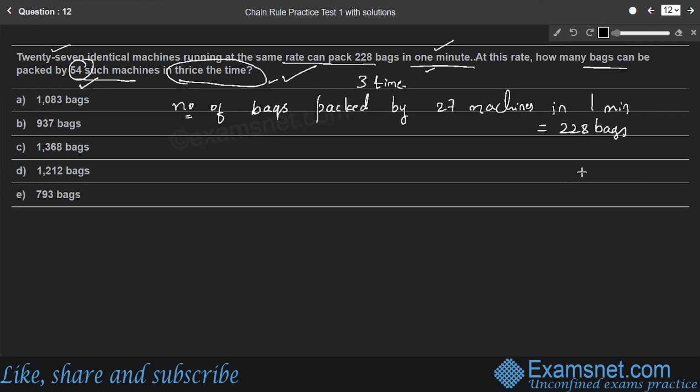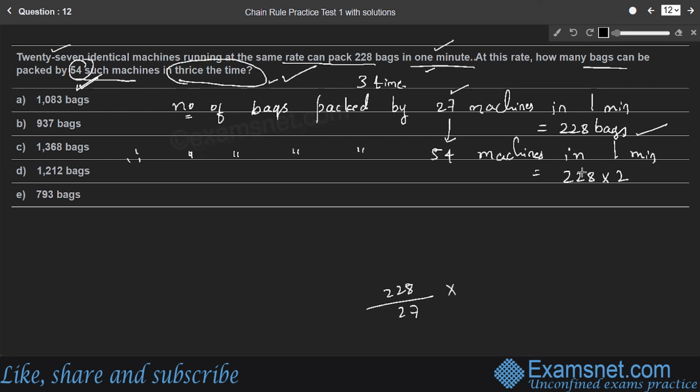So the number of bags packed by 54 such machines. Therefore, the number of bags packed by 54 machines in 1 minute: 27 machines can pack 228 bags. Here 54 is nothing but 2 times 27. Therefore, it is 228 into 2. Or you can consider it as, 27 machines can pack 228 bags, therefore 54 machines will give you double the same result.